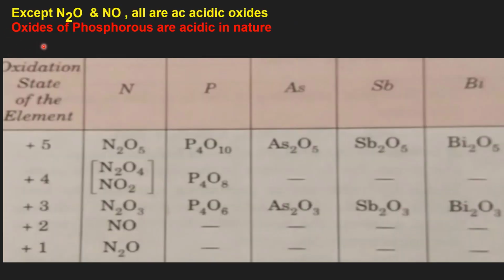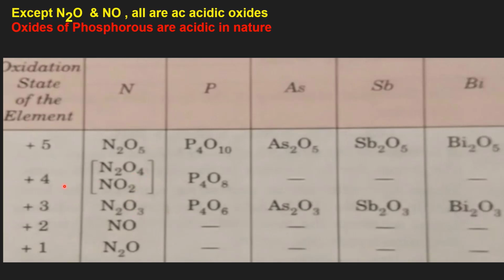Nitrogen forms a variety of oxides. Except N2O, that is nitrous oxide, and nitric oxide, that is NO, all oxides are acidic. Oxides of phosphorus are acidic in nature. In the table, in N2O5, nitrogen shows a +5 oxidation state. Dinitrogen tetroxide is a dimer of nitrogen dioxide.